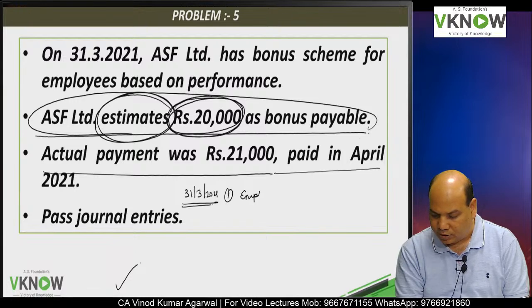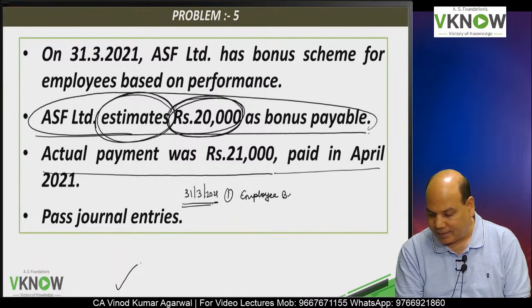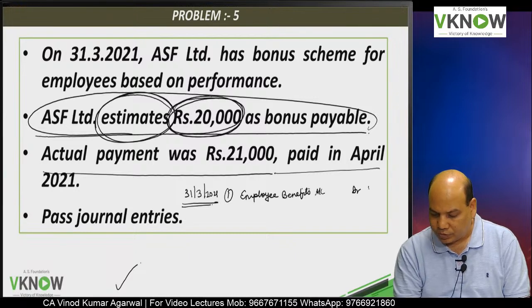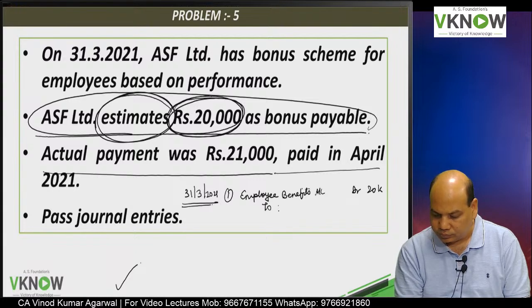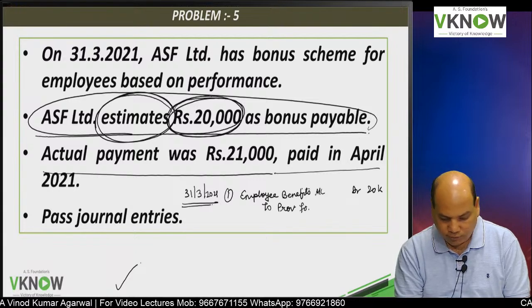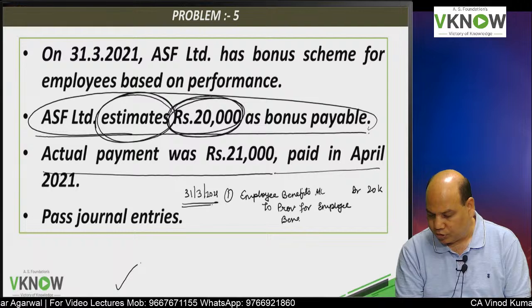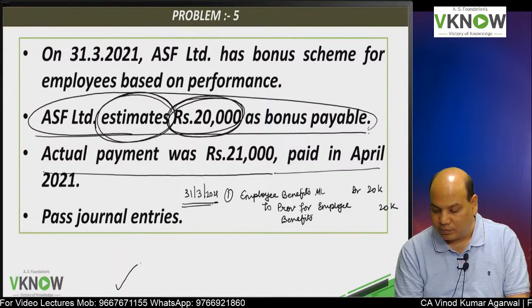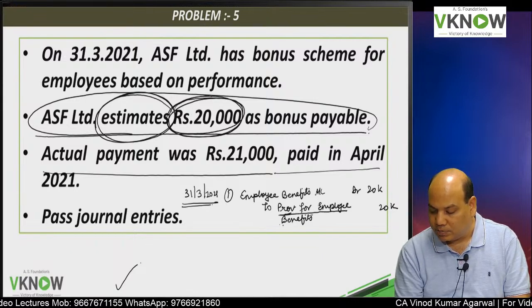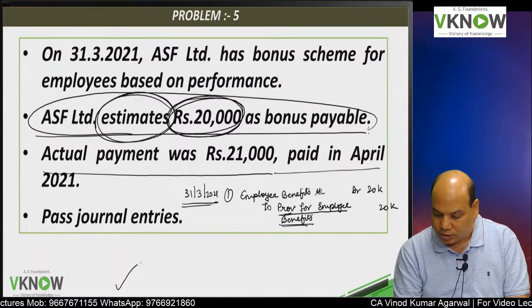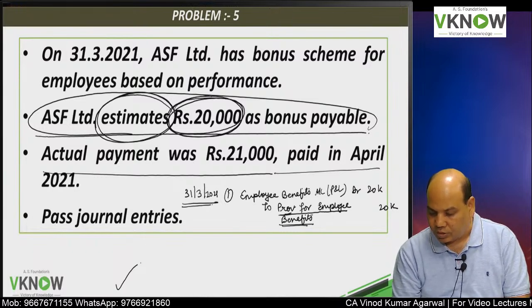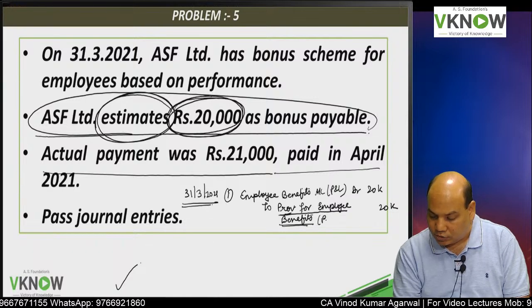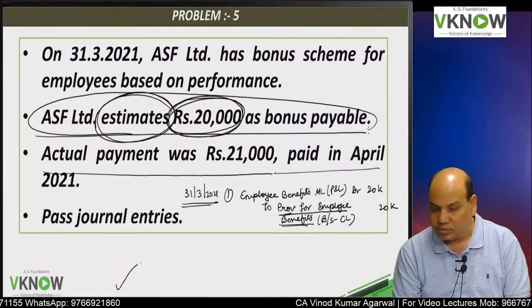So the entry on 31st March will be employee benefits account debit 20,000 to provision for employee benefits 20,000. We will create a liability. You want to call it employee benefits payable, you can call it. These employee benefits will go to P&L account, and this will appear in balance sheet as current liability.